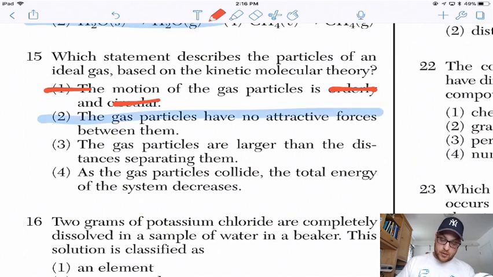3, the gas particles are smaller than the distances separating them. And as the particles collide, the total energy of the system decreases. We want to say when they collide, they transfer energy. The energy is not going to disappear. You can't decrease or really increase the energy we have. It's just going to transfer from particle to particle. So, no.